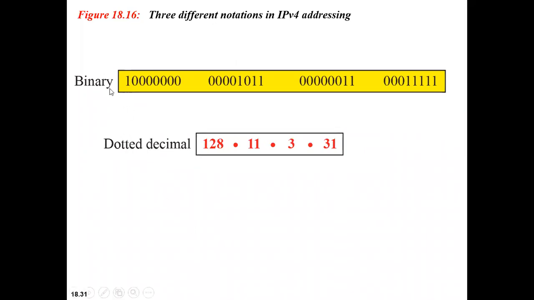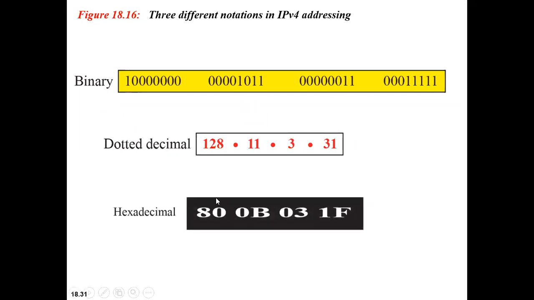Why are we moving from binary to dotted decimal? Because if you see here, binary is in terms of zeros and ones. In order to make the address more readable, we move to the dotted decimal notation. Clear? The next notation is hexadecimal, which in many cases we use to represent IPv4 addressing.